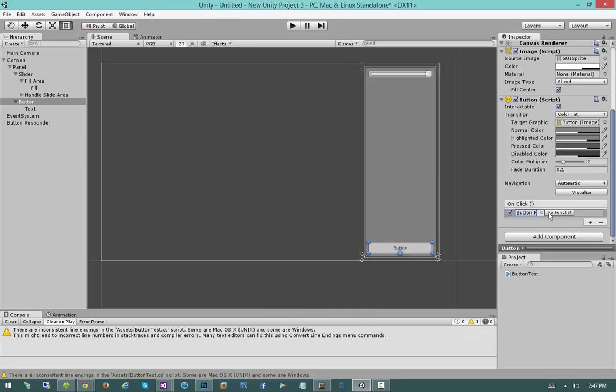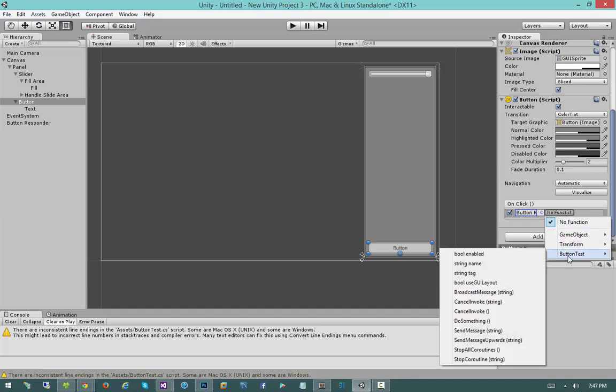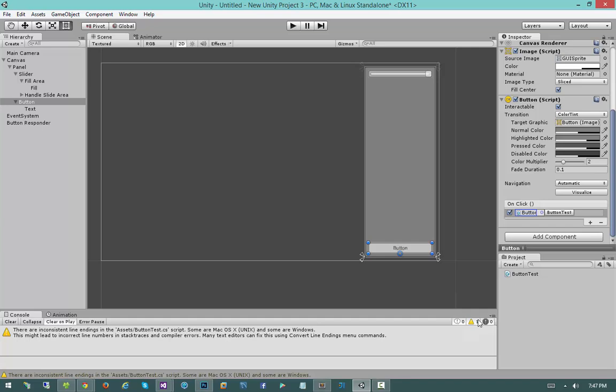Now we have to select a function. So we click on this little drop down, and we're going to see it organized by component. So each component is going to get its own little drop down menu. We're going to want to select the button test component, and now we can select any one of these values. The one we're going to want to select is the do something method. And that's it. Our button, when now clicked, will invoke the do something method on the button responder object.